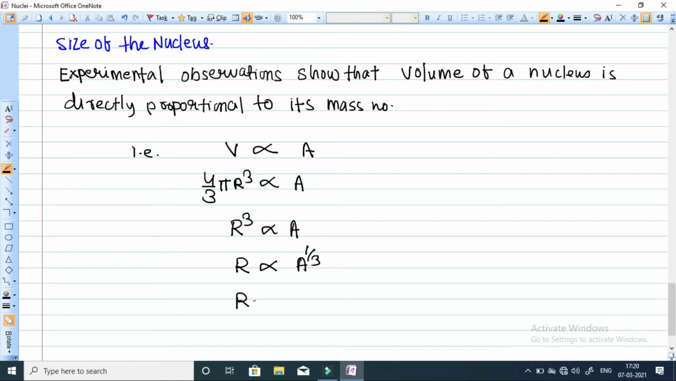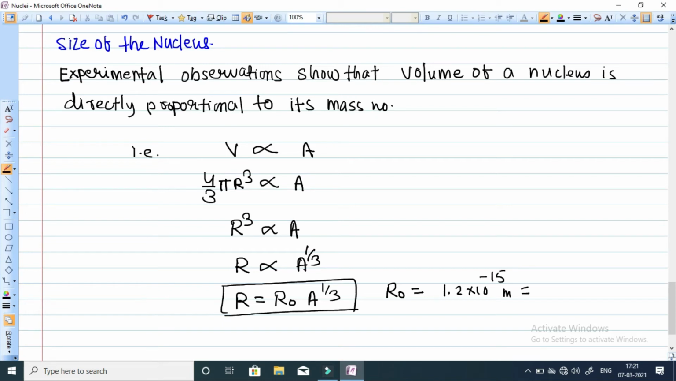Or when we remove this proportionality constant, we can write r naught into A to the power 1 by 3. So basically the size of the nucleus can be determined by its radius if it is spherical in shape, and the radius of the nucleus is directly proportional to its mass number to the power 1 by 3. Here the value of r naught, that is a proportionality constant, is equal to 1.2 into 10 to the power minus 15 meter.